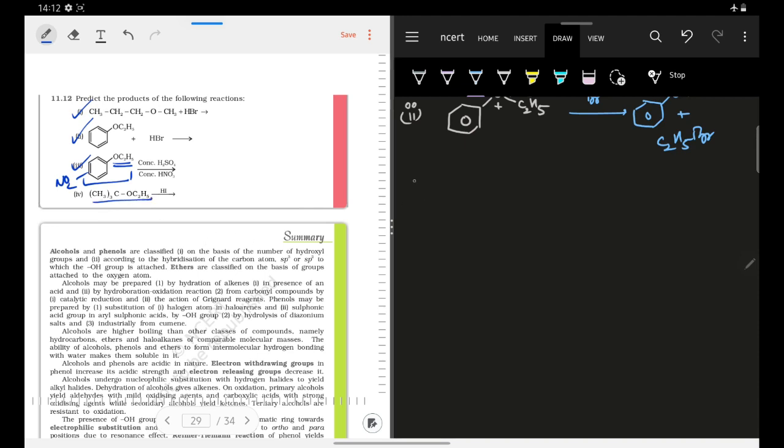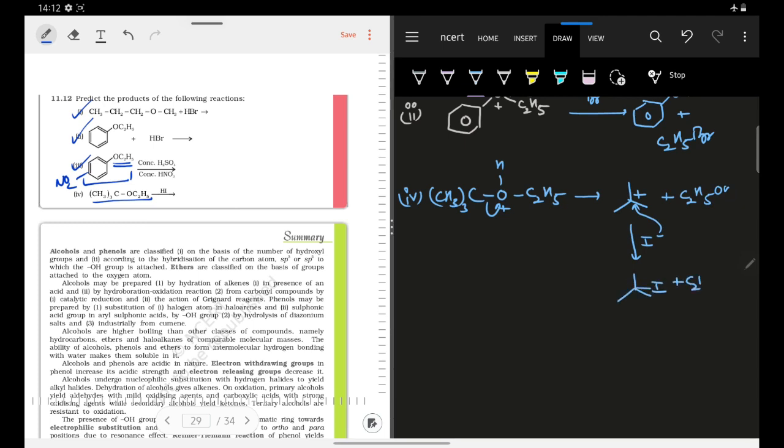I know that I am doing your fourth question. So what it is saying, you have CH3 thrice carbon and you have OC2H5. Once I protonate it, this will leave. So it will lead to the formation of a very stable carbocation, which I have told you is your first priority. If you can form a stable carbocation, it will be your first priority. So I formed this carbocation and it also leads to the formation of C2H5OH. What I can do is attack this with I minus and it will lead to the formation of my alkyl iodide and C2H5OH. So these products will be formed.